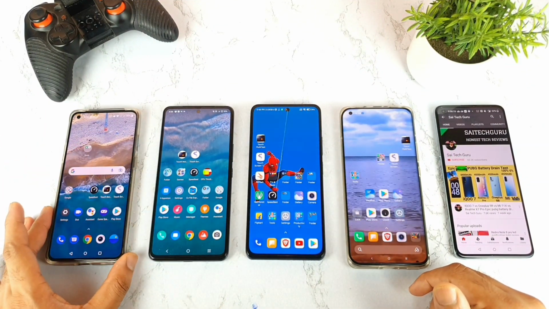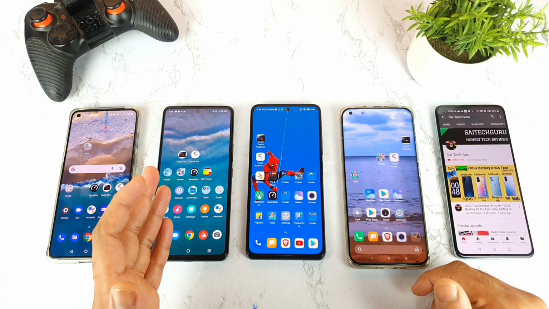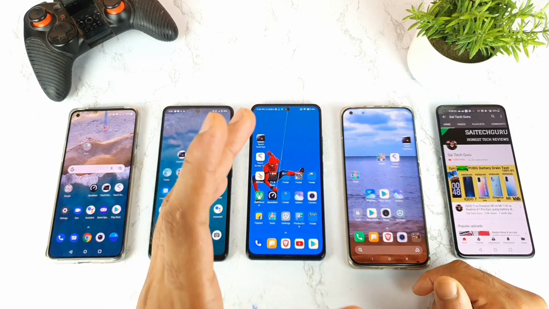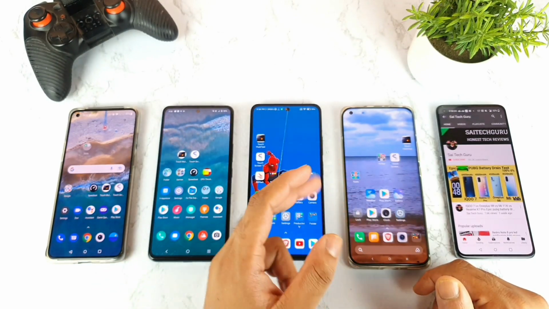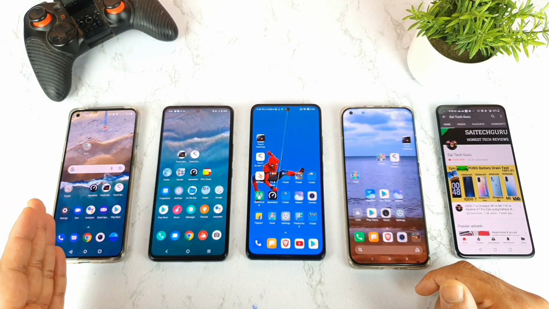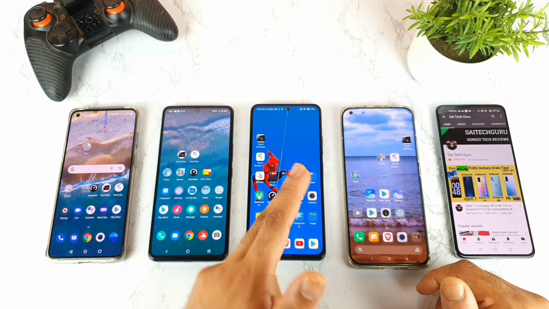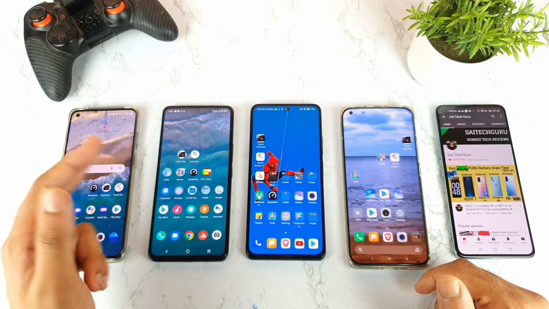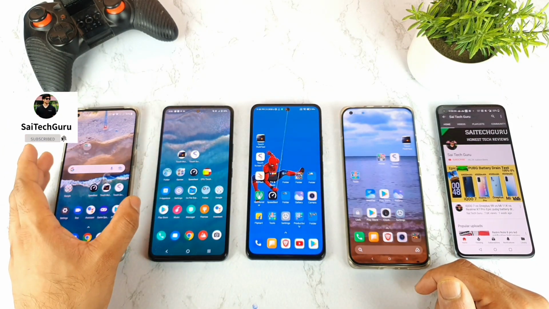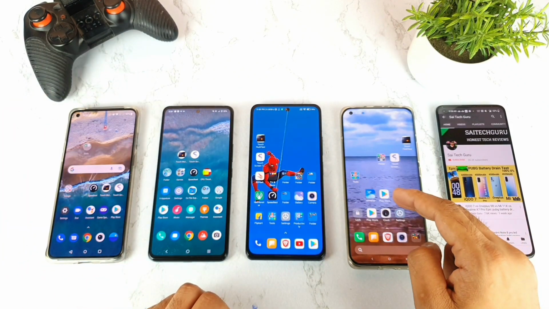In today's video, I'll do a touch sampling rate comparison between all of these four smartphones which I got right now. And one quick note, the guest appearance is the MI11 device, which has a 480 Hz touch sampling rate. The test is going to be really interesting, friends, because I added these touch sampling rate applications into their Game Turbo, Ultra Game Mode and Game Space. So it is the OnePlus 9R, iQOO 7, MI11X and MI11 smartphone.